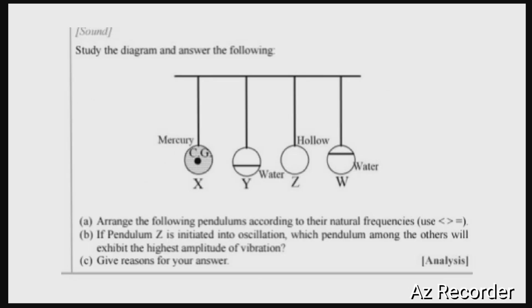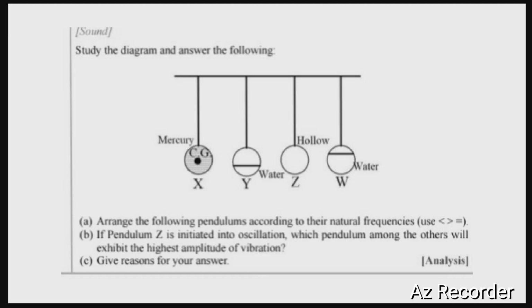In this figure, we are given the diagrams of 4 simple pendulums X, Y, Z and W. We have to arrange the pendulums according to natural frequency using less than, greater than or equal to. One thing you have to understand is the equation relating to the frequency of a simple pendulum. The natural frequency of a simple pendulum depends only on its length as well as acceleration due to gravity. It is independent of the mass of the bob attached to the simple pendulum.